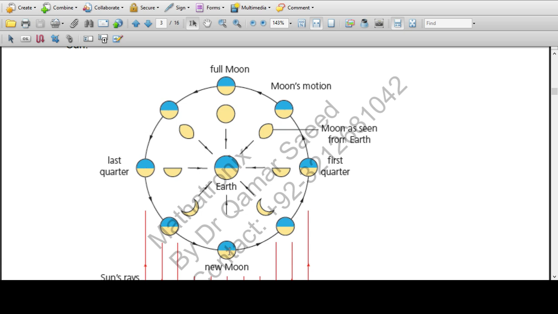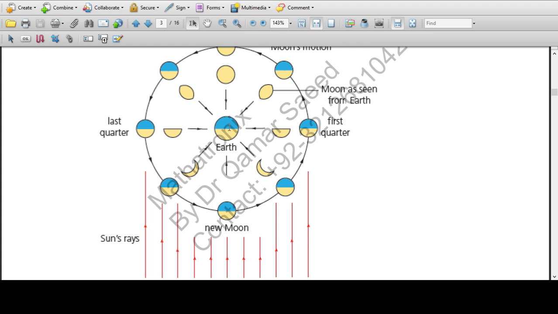This is the new moon, and from the Earth we see just a very small size on the first day of any lunar month, and it gradually grows.